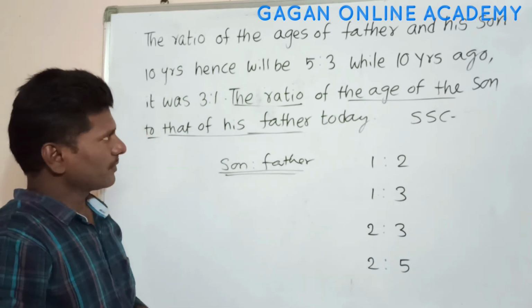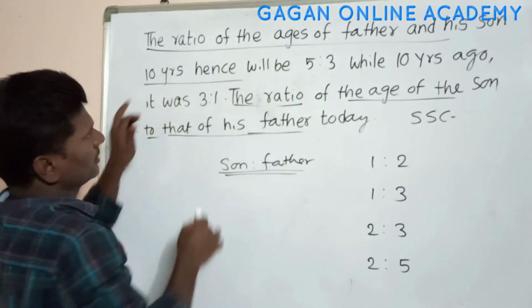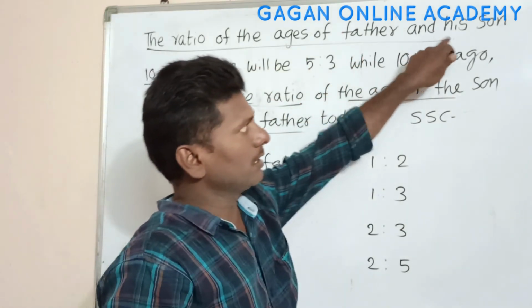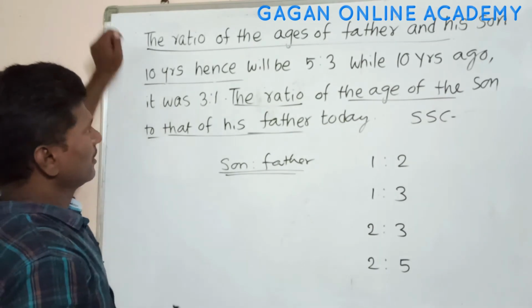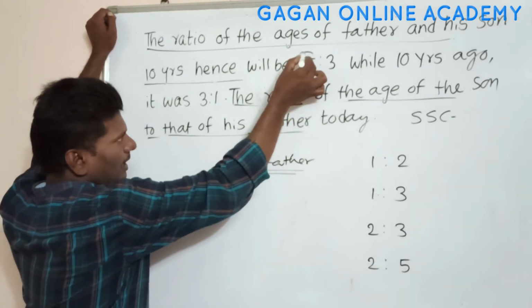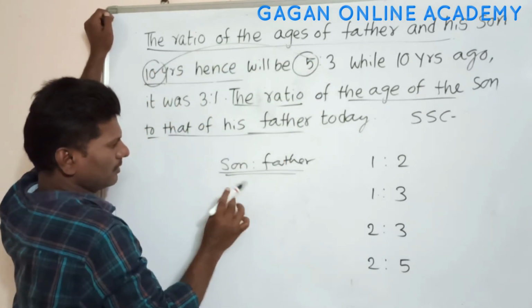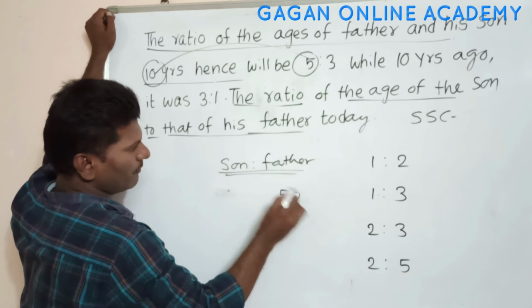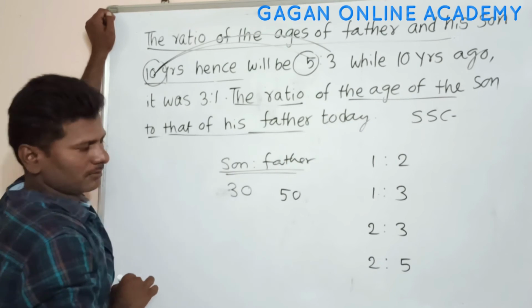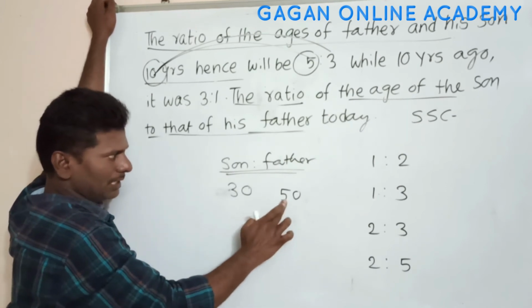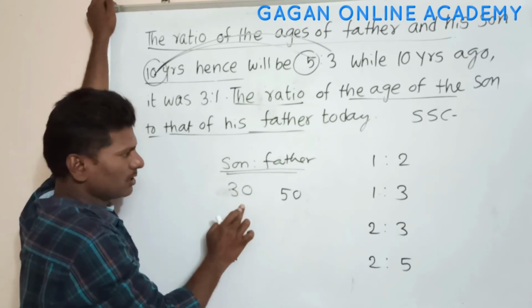To find this answer we are using the first condition. The ratio of the ages of father and his son 10 years hence will be 5:3, given. From that I am multiplying these two. 10 fives are 50, this will become the father's age. 10 threes are 30, this will become the son's age. The larger number should be for the father's age, the smaller number must be the son's age.